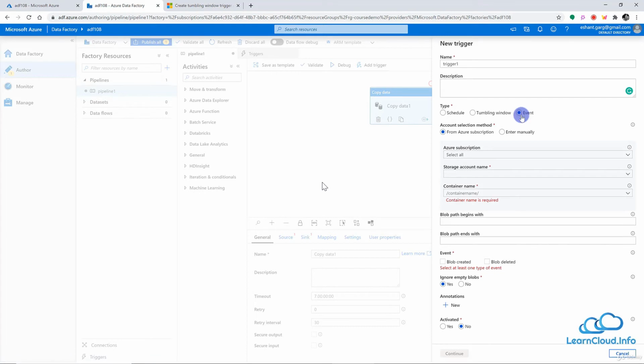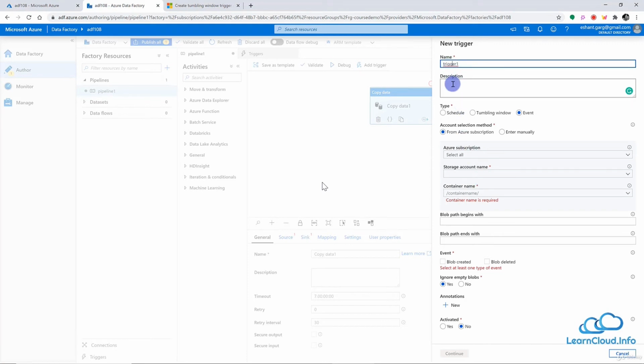Event trigger simply covers the scenario where your storage account or container has a new file, or any file deleted from that container. Then Event Grid will raise an event, and using that event we can process that file.